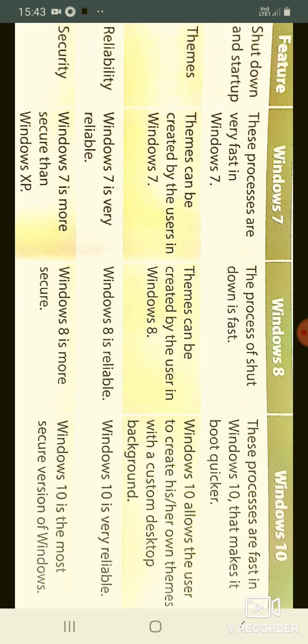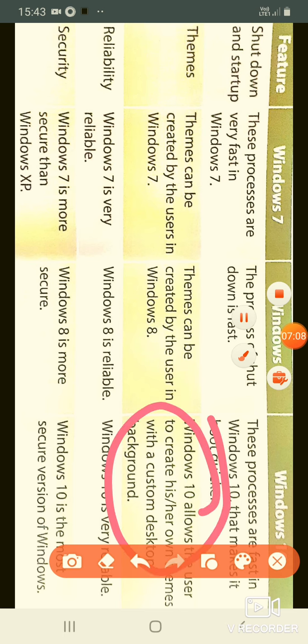Then there are themes. In Windows 7, a theme can be created by the user. Same in 8 and same in 10. But here the background colors can be used quite differently by users. So that is the best for Windows 10.